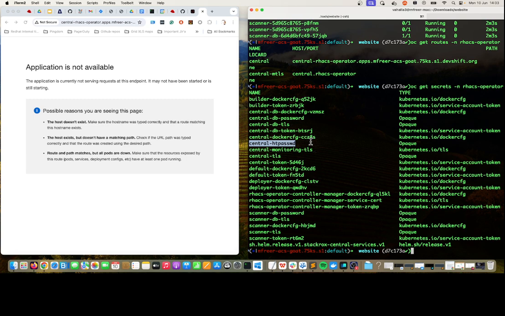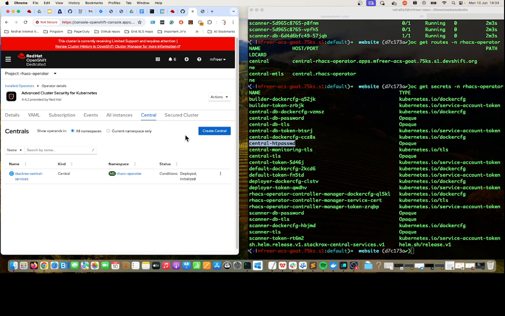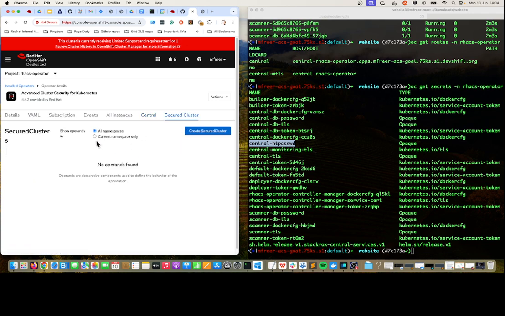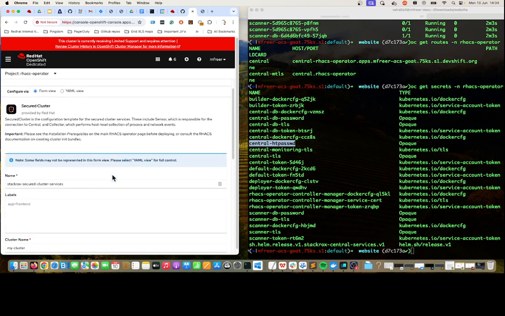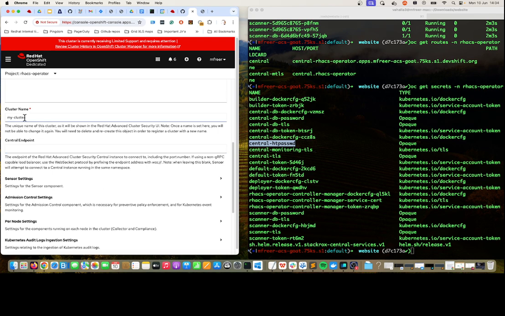And once that's online, then you can create your secure cluster via the operator. So you can actually go in here and create a secure cluster. We can create that in the same namespace. I think we can actually just accept the defaults here. Let's try that.